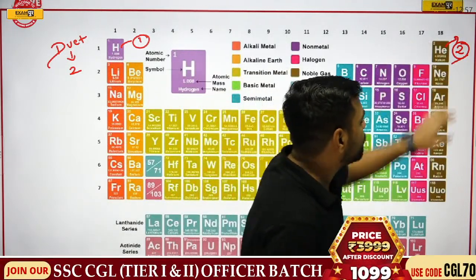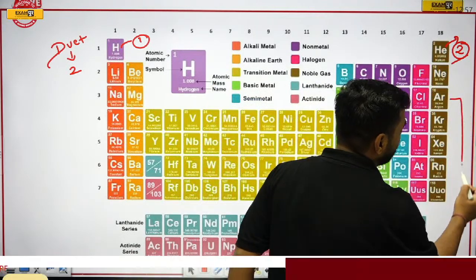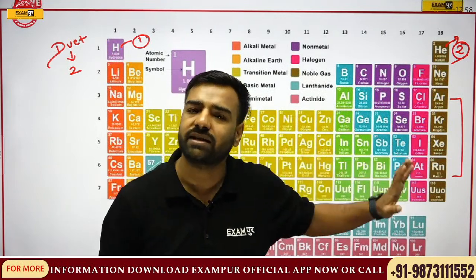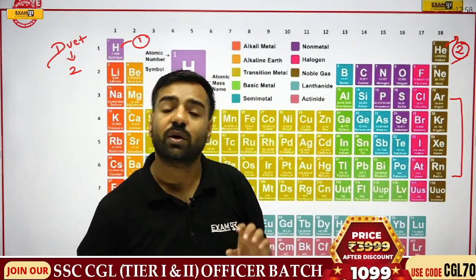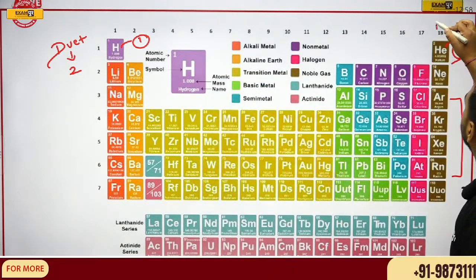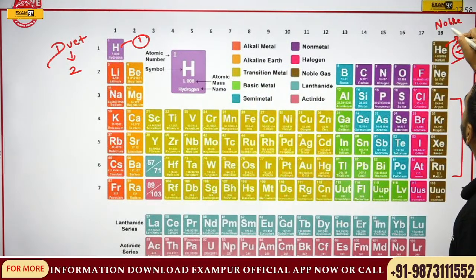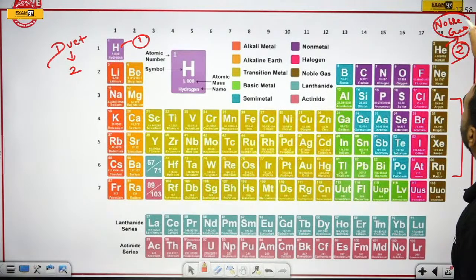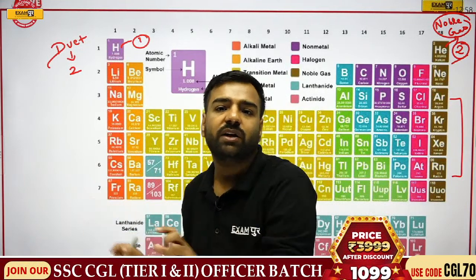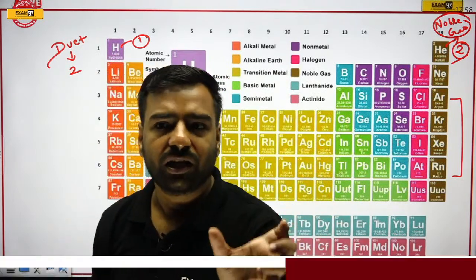Now this group already has its outermost shell filled with 8 electrons. That is, their outermost shell is complete. That's why it doesn't require any sort of bonding, and they are your noble gases. But apart from them, all the others require their outermost shell to be filled, and for that stability, they are bonding. Now we have understood what bonding is.